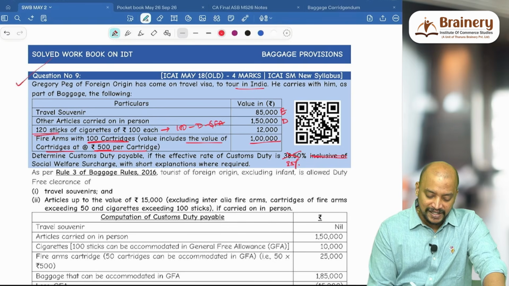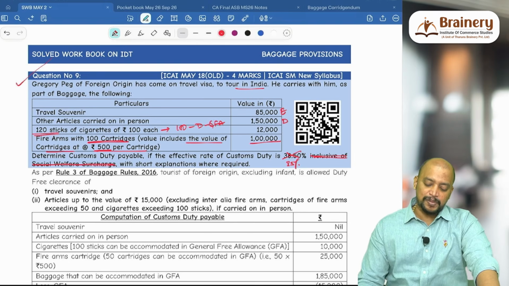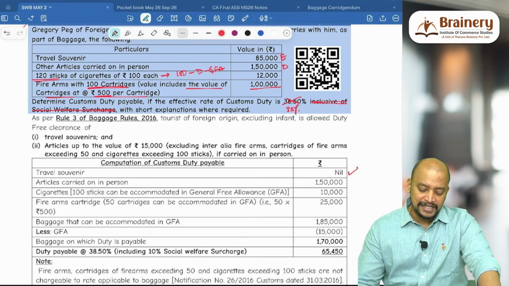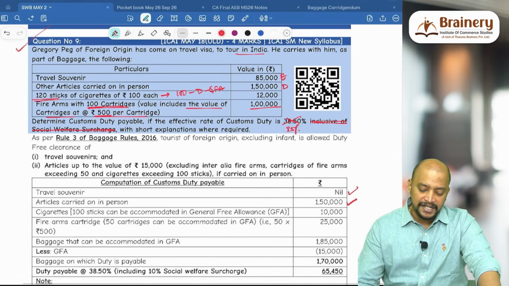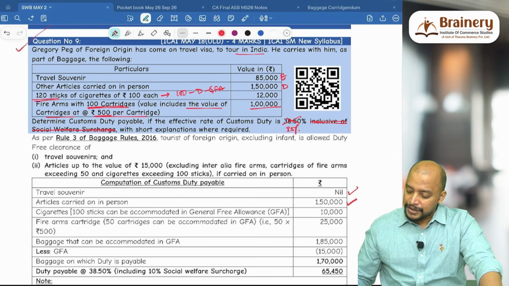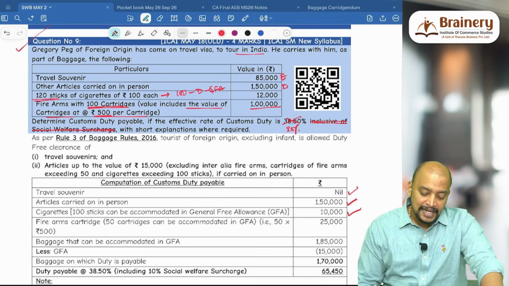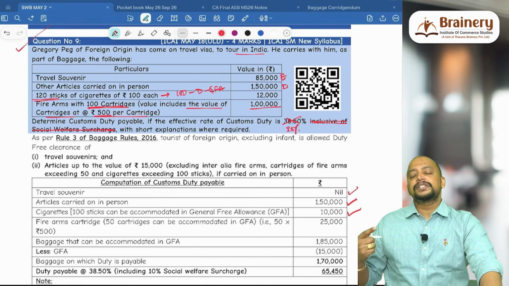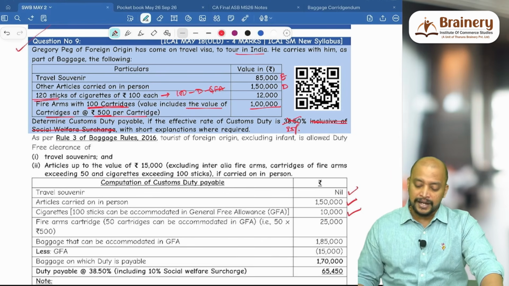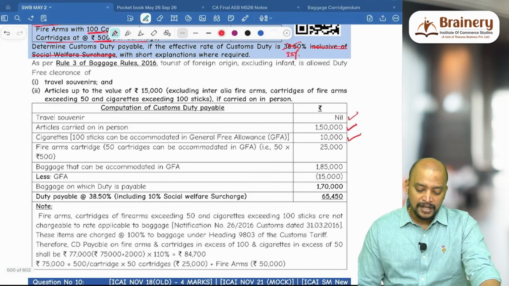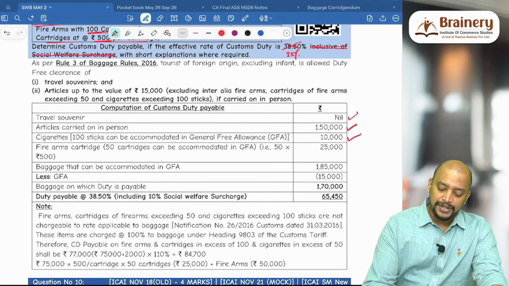Inclusive of social welfare surcharge, it is not there, with short explanation where required. Now, we are writing everything. Travel souvenir exempted. Articles carried on in person 1,50,000. Now keep in mind 100 sticks only should be taken. So 100 into 100, that is 10,000. Then firearms, don't take now, because the firearms will be dutiable separately. Okay. So how to prepare the answer for this? So the same question, how to prepare the answer? You just follow this way.